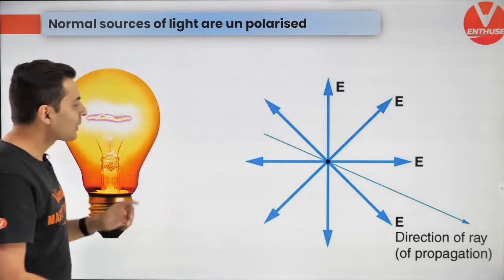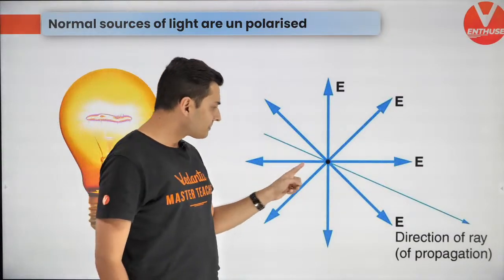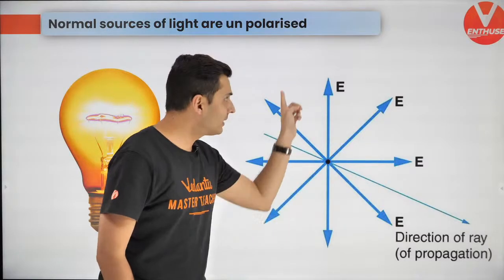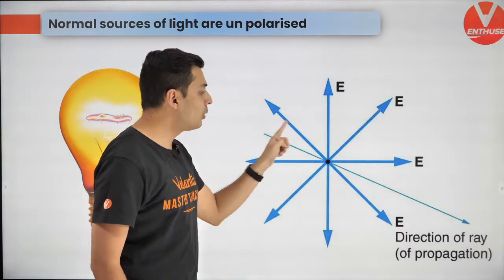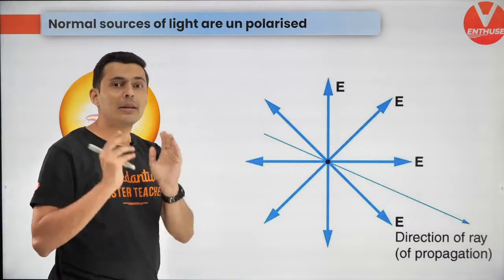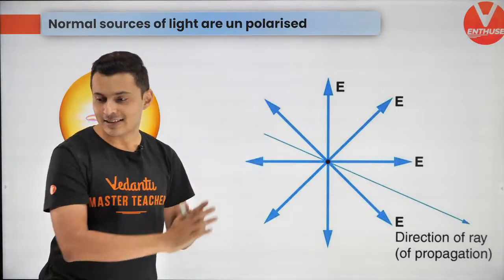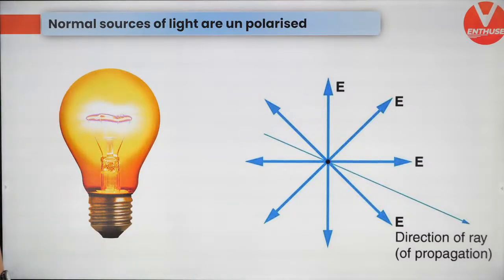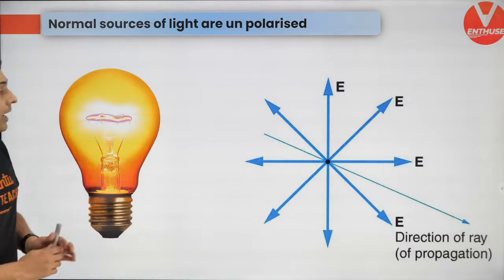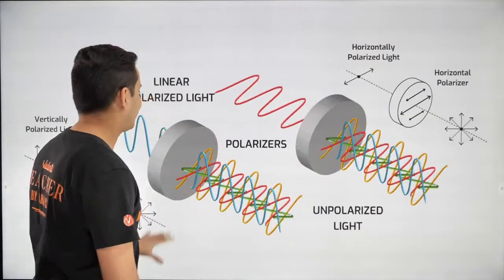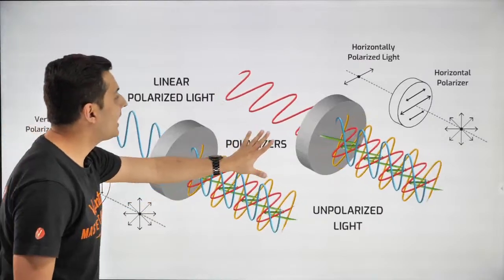Okay, cool. So now here is the thing. If everybody has understood that this light is unpolarized, what will happen if you send an unpolarized light through a polarizer? This is what happens. Look at this beautiful diagram, guys.